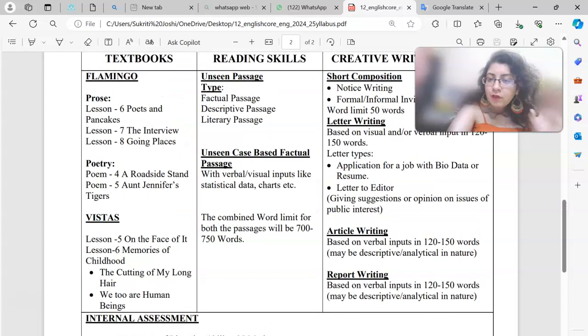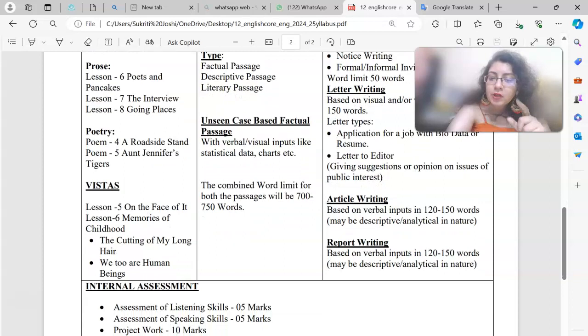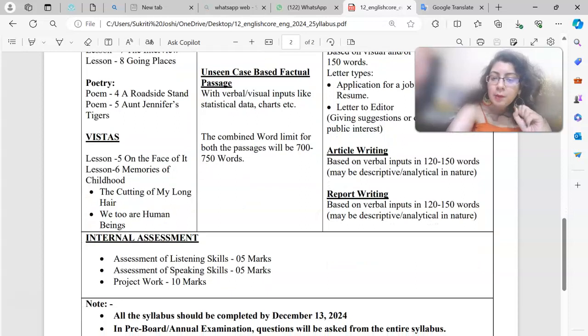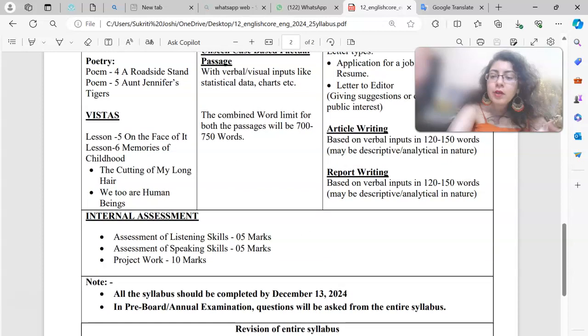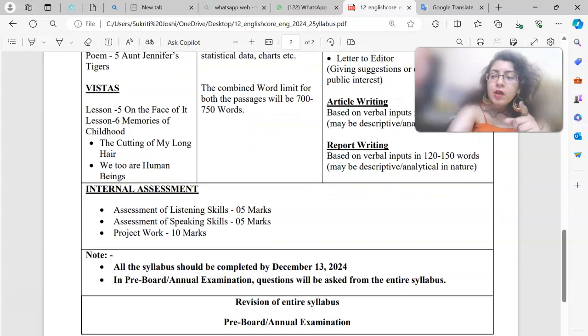Then again, you would be having formal and informal invitation and replies. Word limit should be 50 words. Then letter writing which should be based on visual or verbal input in 120 to 150 words. Letter type should be application for a job with biodata or resume. Letter to the editor giving suggestions or opinion on issues of public interest. Article writing based on verbal inputs in 120 to 150 words, may be descriptive, analytical in nature. Report writing based on verbal inputs in 120 to 150 words, again may be descriptive and analytical in nature.